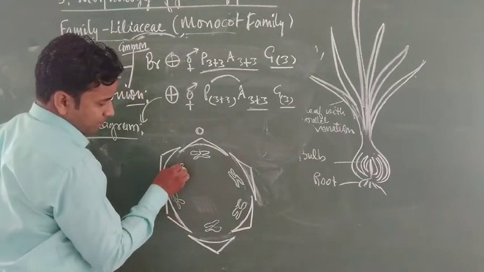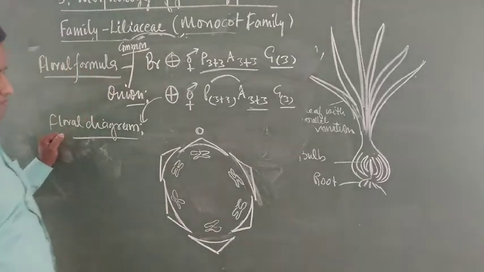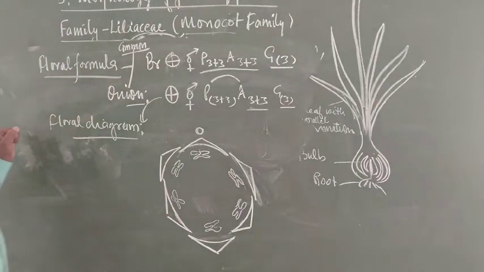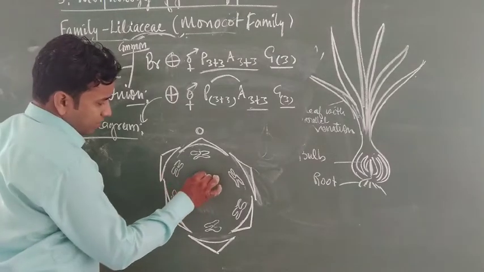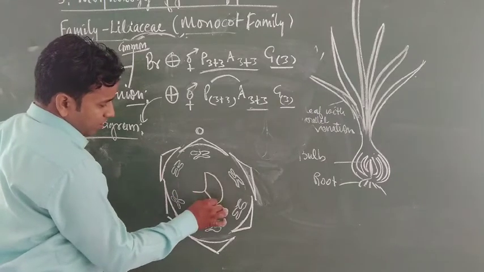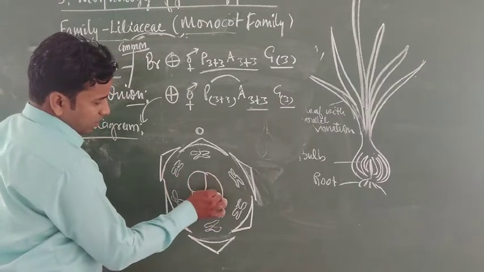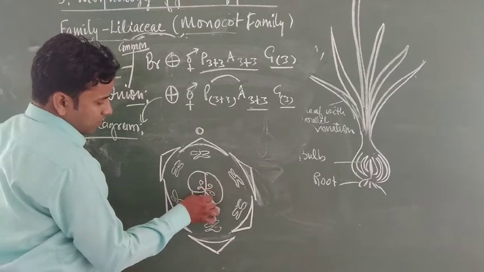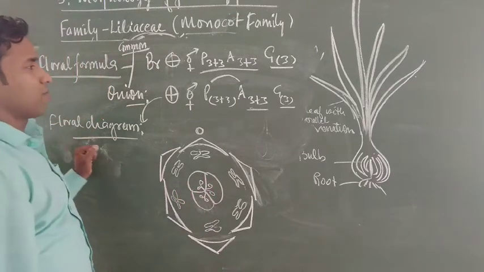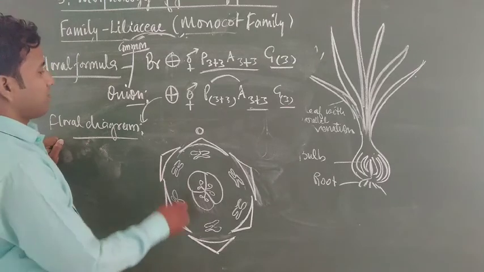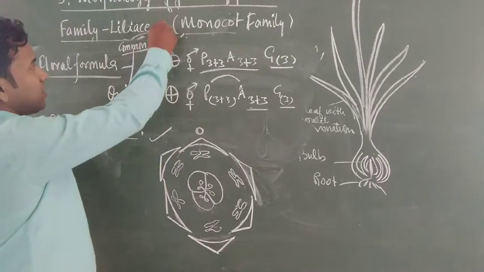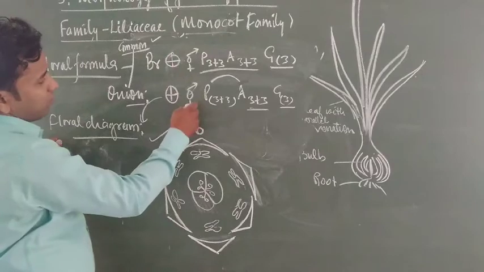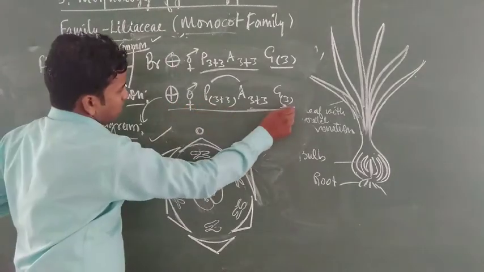Now the gynoecium is also tricarpellary syncarpous with axile placentation. Students, this is the floral diagram of the family Liliaceae according to the floral formula.